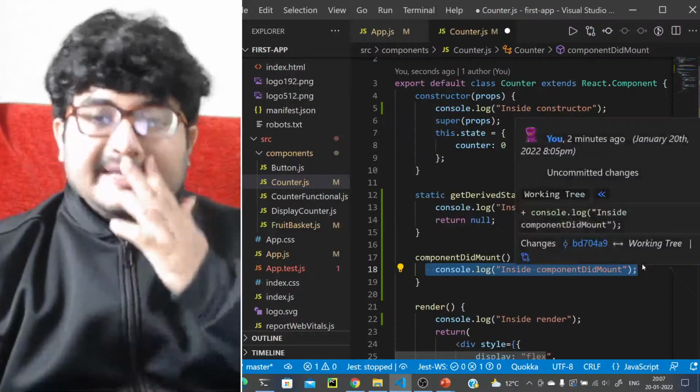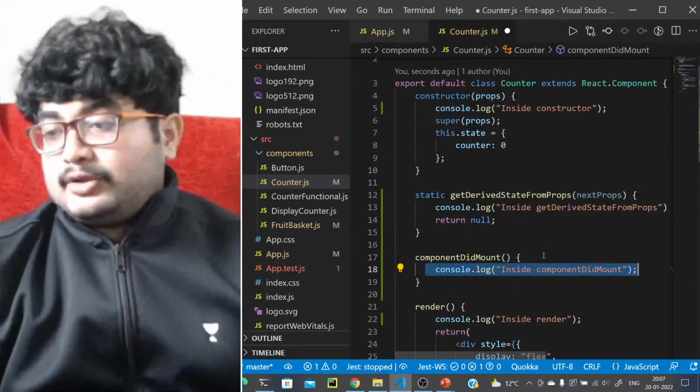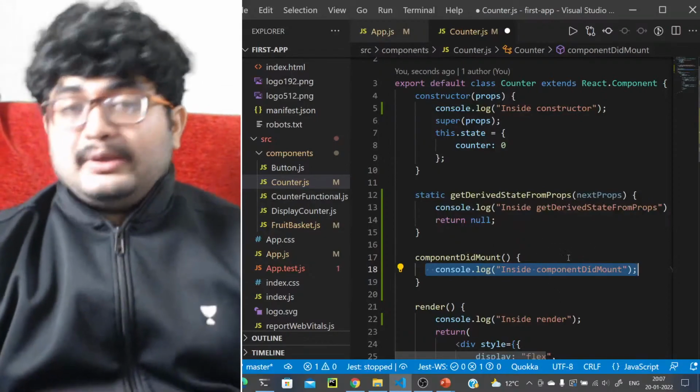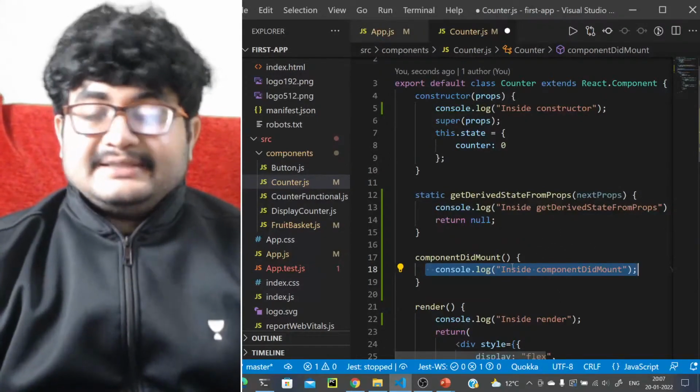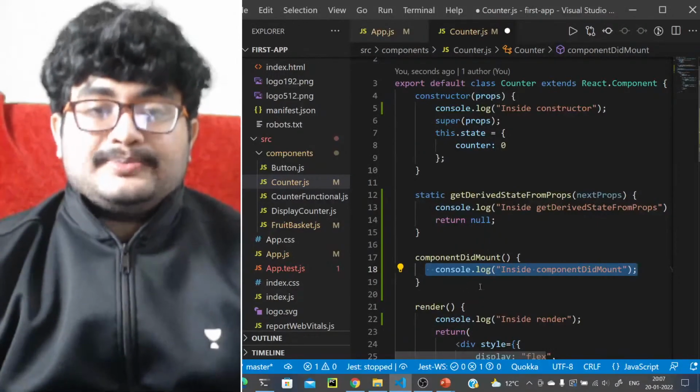So let's say you want to make some API calls to load some data. This is where you actually add the API calls. Just remember this, this is a rule of thumb. This is where you should always add the API calls.